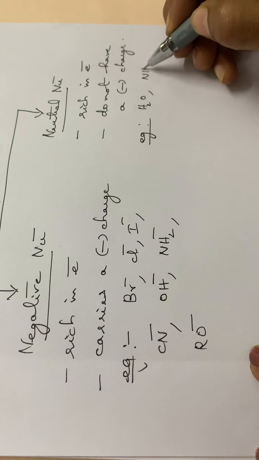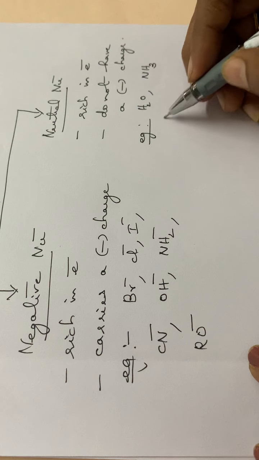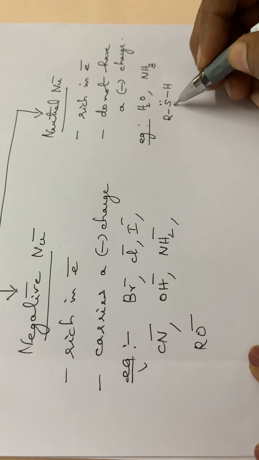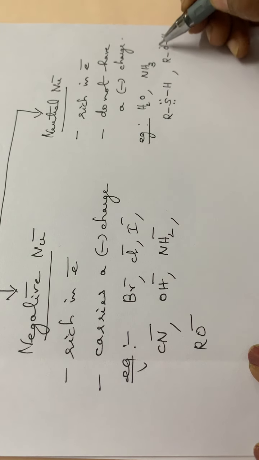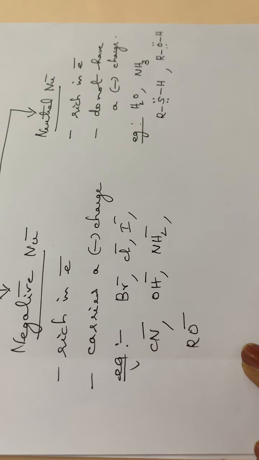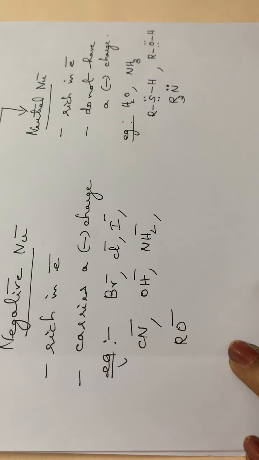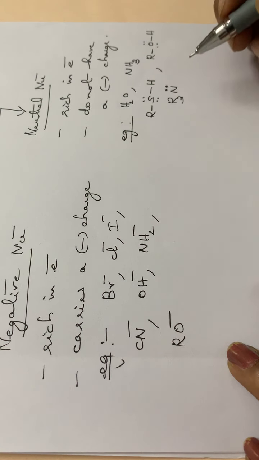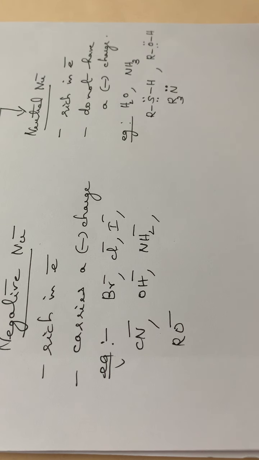Then ammonia, NH3, they are electron rich but do not have a negative charge. Then RSH, sulfur has 2 lone pairs of electrons. Then alcohol, ROH, here also oxygen has a lone pair of electrons. Then a tertiary amine, R3N, this also has a lone pair of electrons but does not have a negative charge. So these are some examples of a neutral nucleophile.